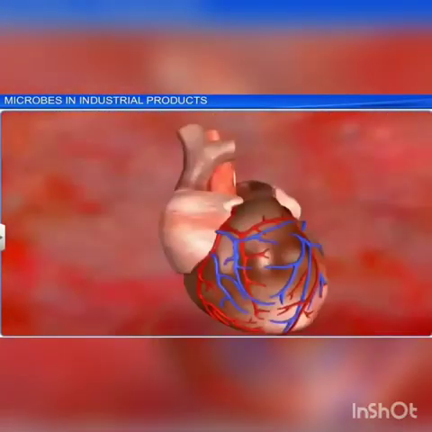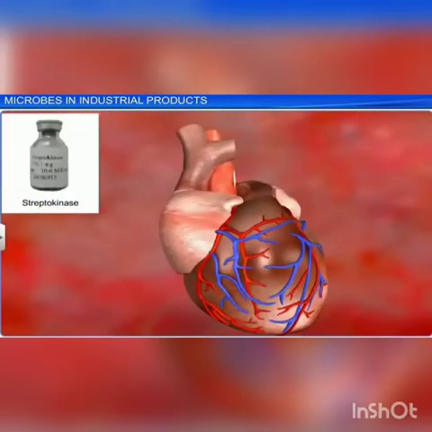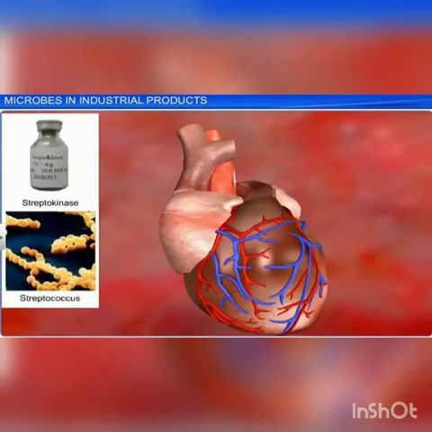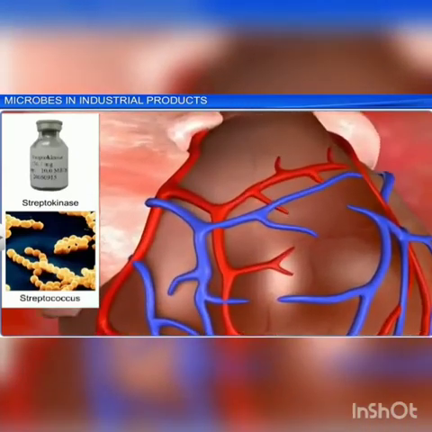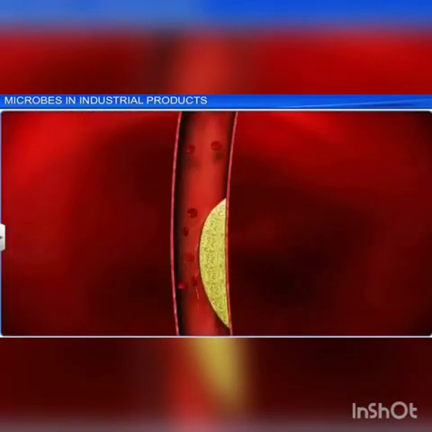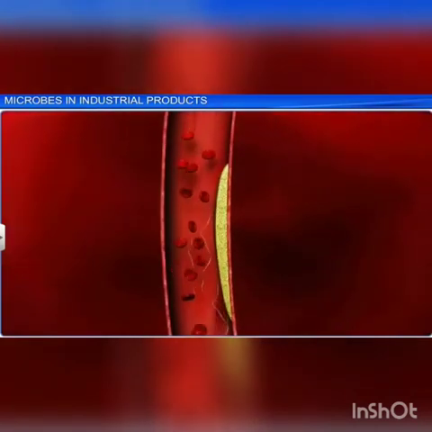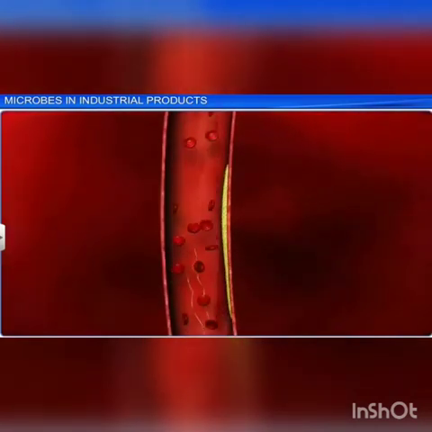Streptokinase produced by the bacterium Streptococcus, and genetically engineered streptococci, are used as a clot buster for removing clots from the blood vessels of patients who have undergone myocardial infarction. Myocardial infarction is nothing but heart attack.